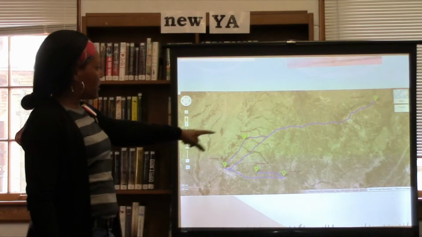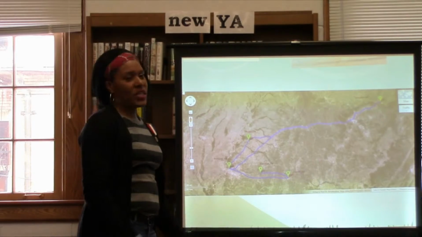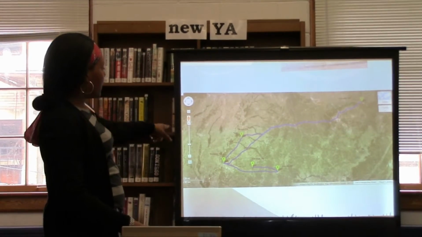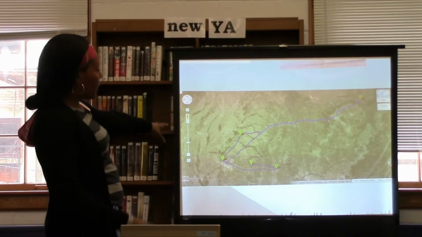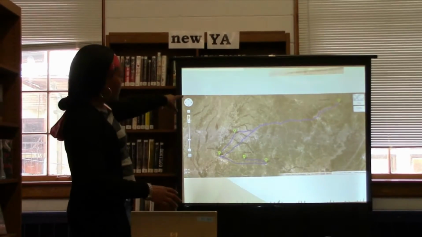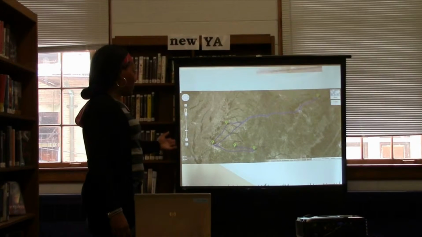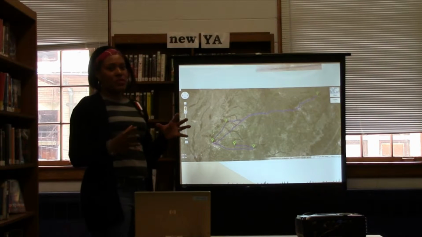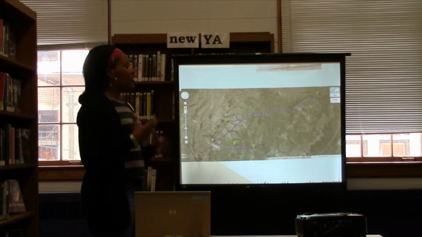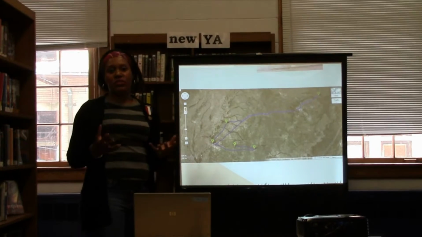So this is obviously a Google map, and you can see A is where he started. He mustered in there. And then B, in Corinth, Mississippi. F and C are actually the same. So he went to Memphis, he went on to Ripley, Tennessee, went up to Lafayette, Tennessee, and then back to Memphis. So this gives me an idea. I was able to integrate the online map from Google to get a better perspective of what he had to do and what his regiment had to do.